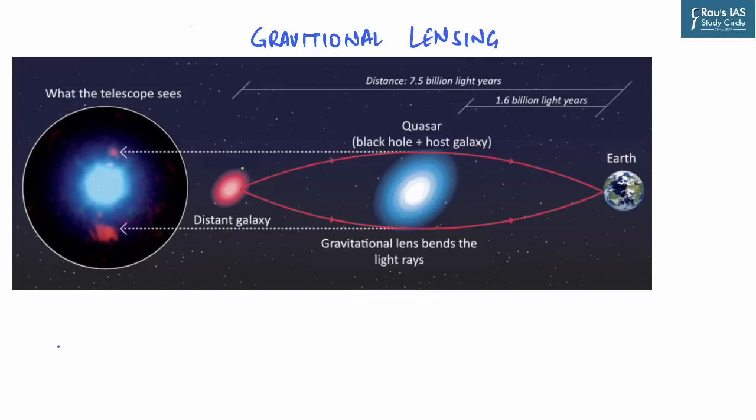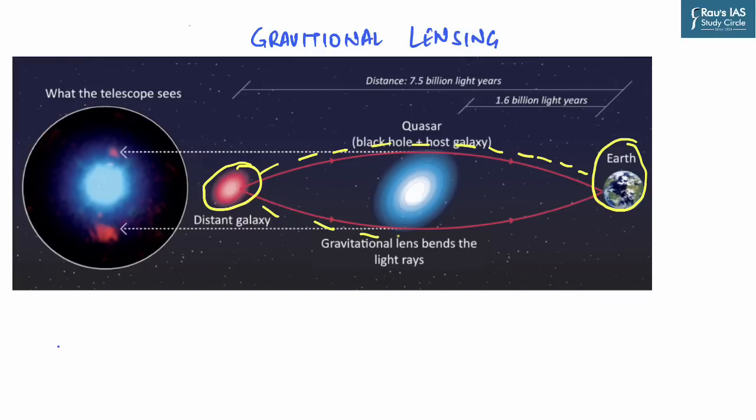Now imagine a scenario where there is a distant galaxy which is emitting light, and this is the Earth. This is where the light is being received. Now if there is a presence of huge gravitational influence creating bodies in between, what will happen? This light will bend. We are aware of the fact that light bends when it moves towards high gravity causing bodies, and this is what we can observe.